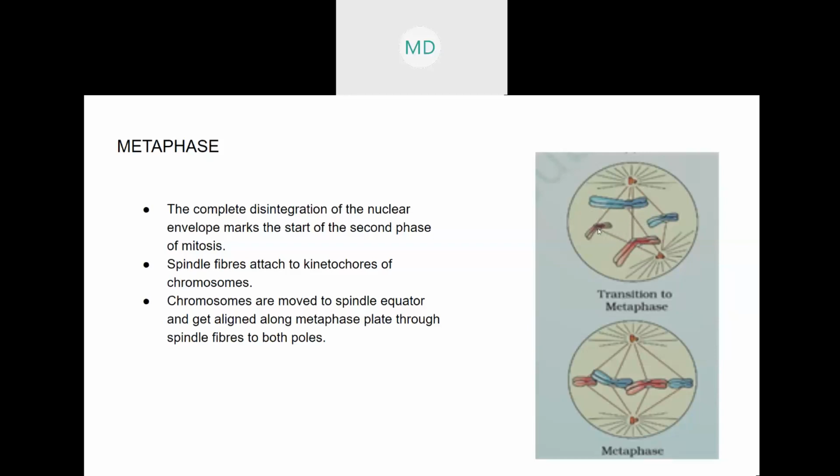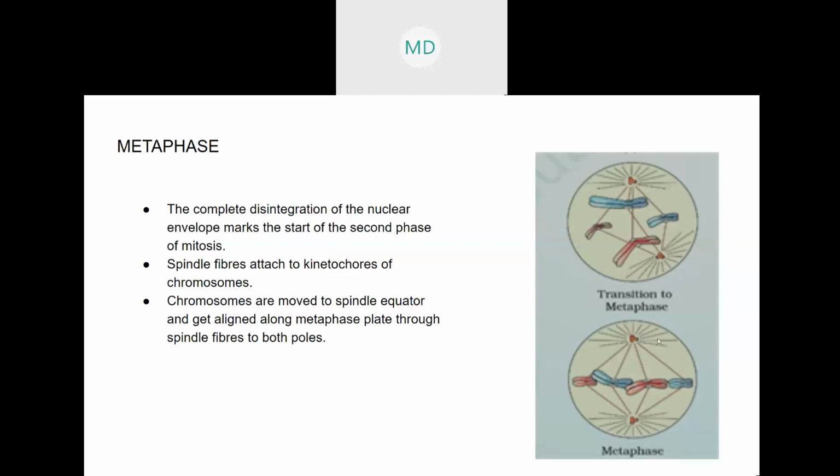And second is that these chromosomes, chromosome 1, chromosome 2, 3, 4, these chromosome pairs of chromatids, will now align in the metaphase plate, which you can see here, also known as the mitotic plate. So they will now align here together.